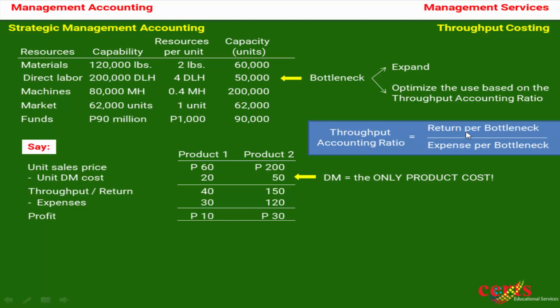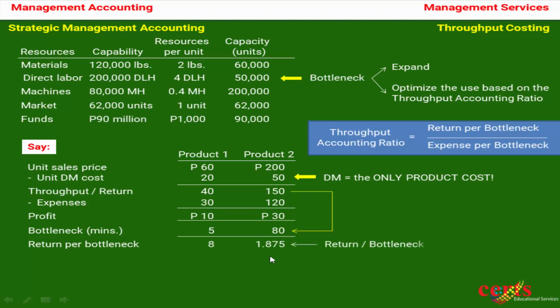Now, we will compute the return per bottleneck and the expense per bottleneck. To do that, we have to know our bottleneck. Let us say that our bottleneck in minutes is 5 minutes in labor 1 and 80 minutes in labor 2. This is the amount of time we need to produce each product. Therefore, the return per bottleneck is simply the return divided by the bottleneck. In product 1, we have 8. In product 2, we have 1.875.